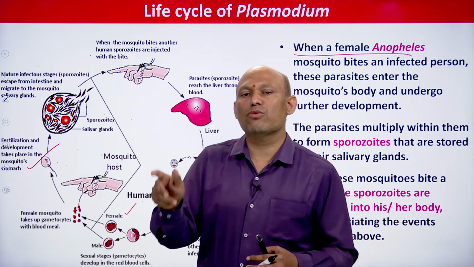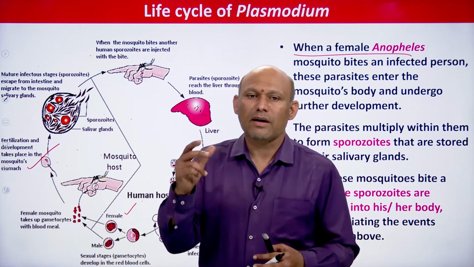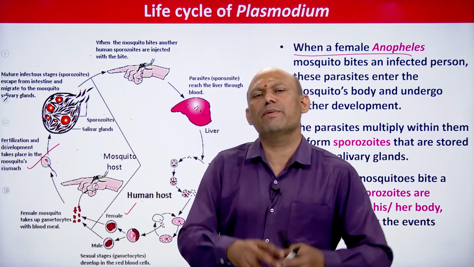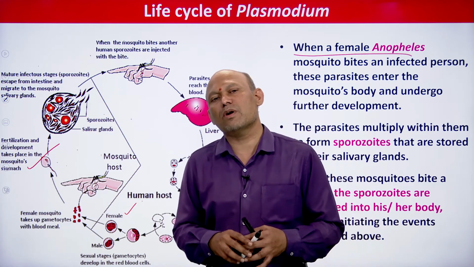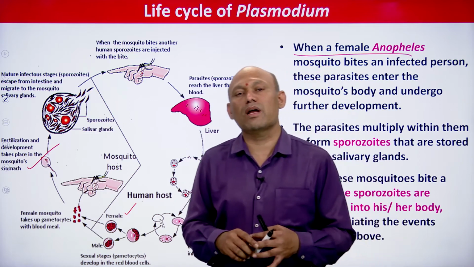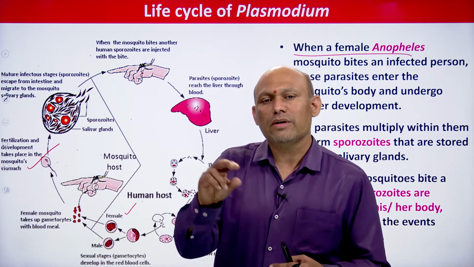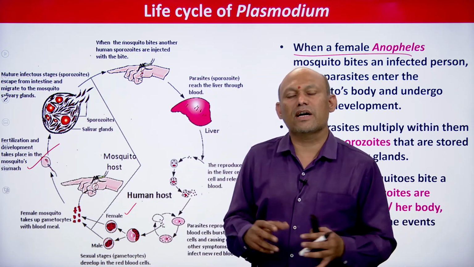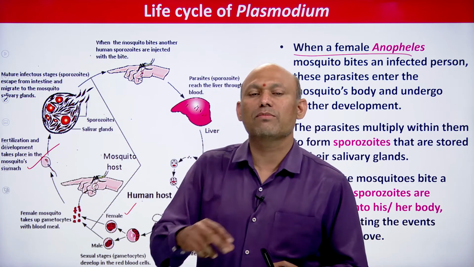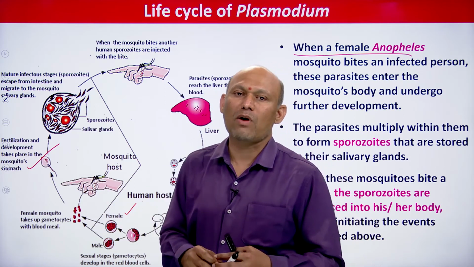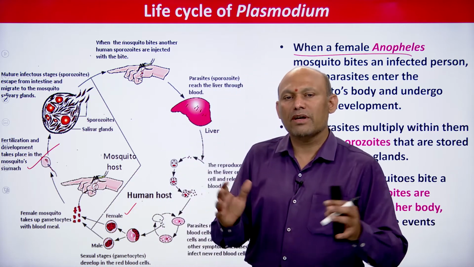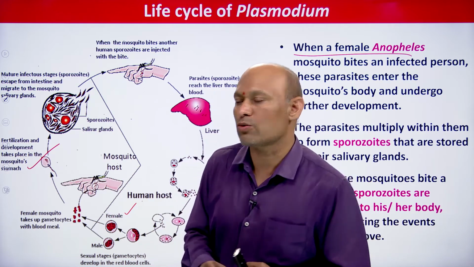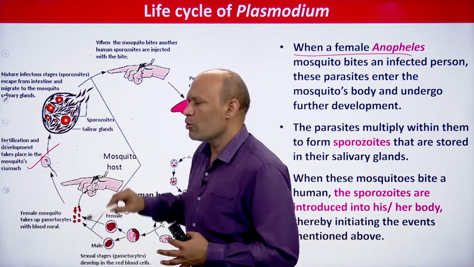In the oocyst, a diploid nucleus is there. The diploid nucleus undergoes meiosis in the beginning, so haploid nuclei will be formed, and these haploid nuclei repeatedly undergo mitosis and form a large number of haploid nuclei. Each nuclear bit is surrounded by a small amount of cytoplasm, and that cytoplasm along with the nuclear bit is called a sporoblast. A cyst containing sporoblasts is called a sporocyst. From the sporoblast, sporozoites will be formed inside the cyst. This process of formation of sporozoites in the oocyst is known as sporogony. So, ultimately sporozoites are formed.